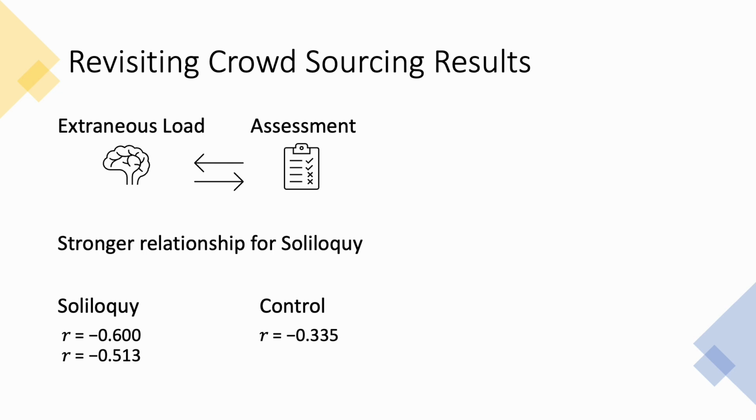We then tried to connect our findings with results from our previous study. Users that felt a lack of control or felt interrupted would likely have had a higher type of cognitive load known as extraneous load. We found a stronger relationship between this form of cognitive load and the assessment scores for the soliloquy conditions, which might suggest that this load, potentially from individual differences, played a larger role for soliloquy.